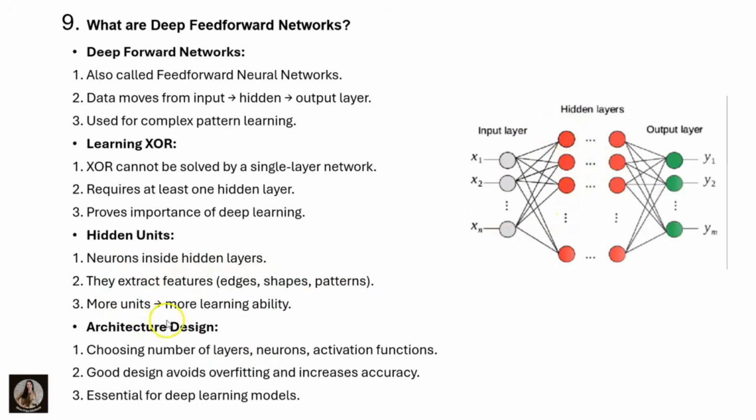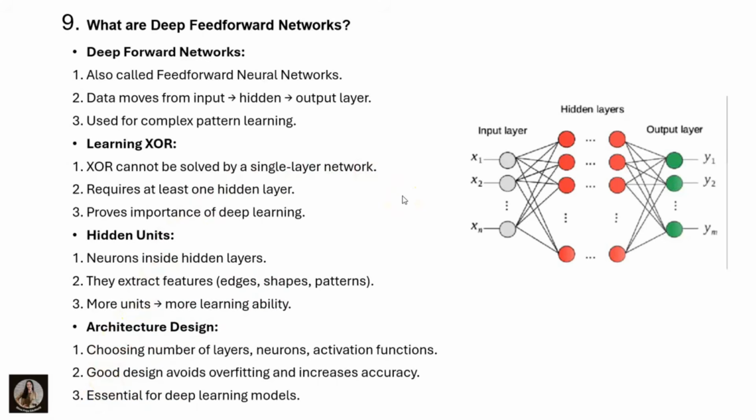And architecture design means choosing the number of layers, neurons and activation functions. Good design avoids overfitting and increases accuracy. Here the number of layers and neurons, activation functions, everything is the architecture design. Clear? And it is essential for deep learning models.